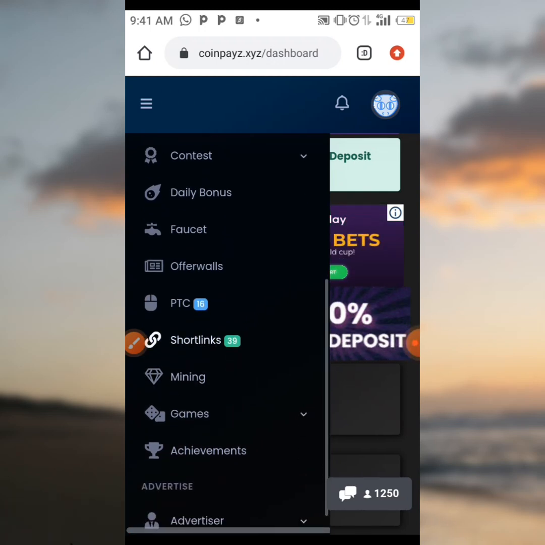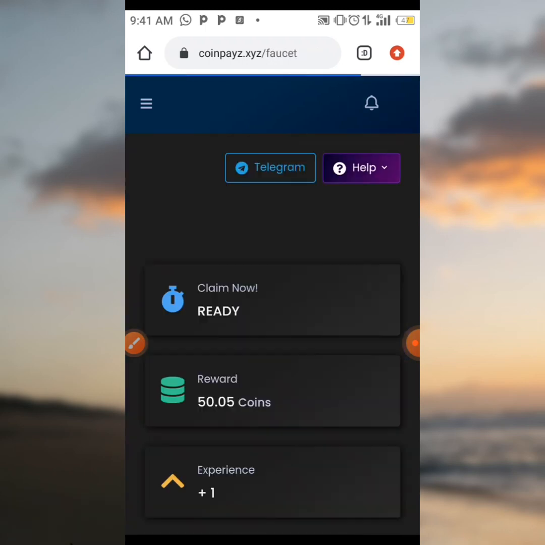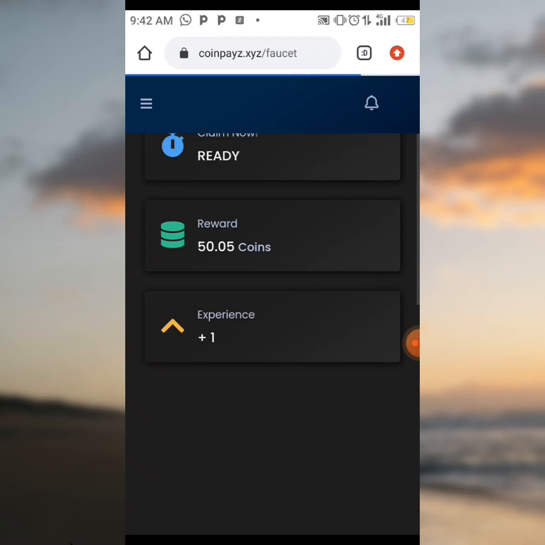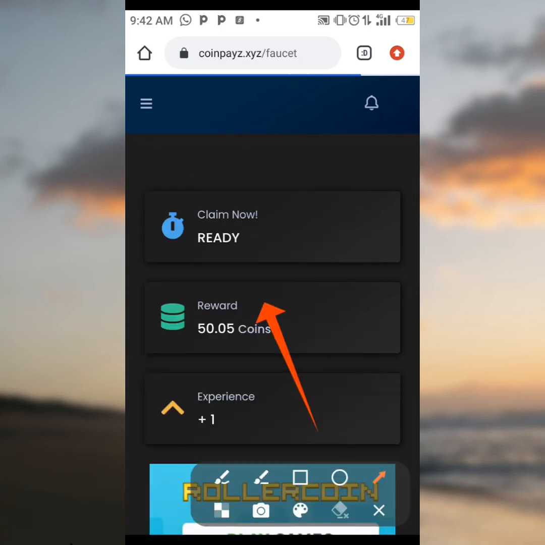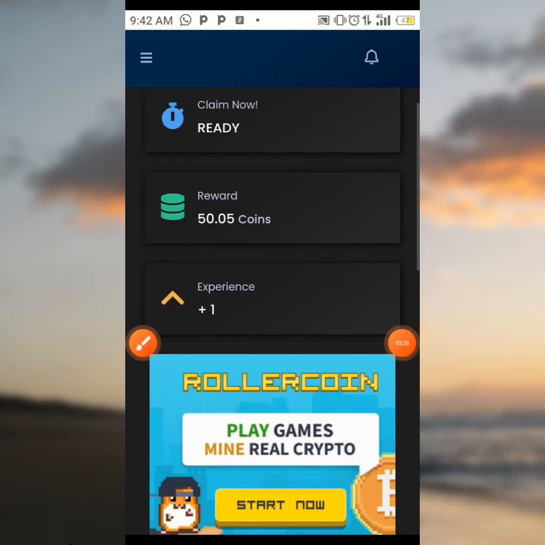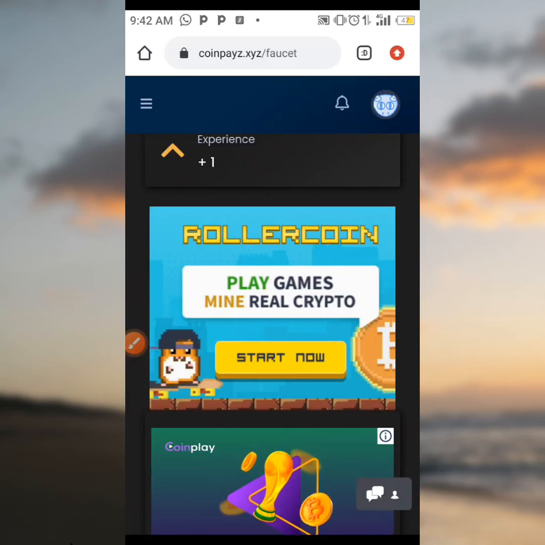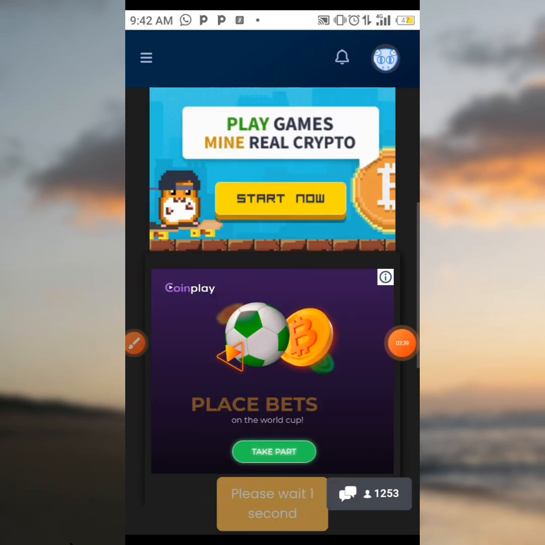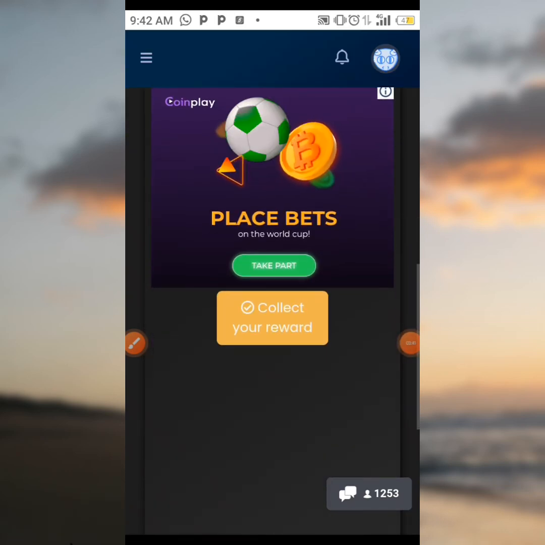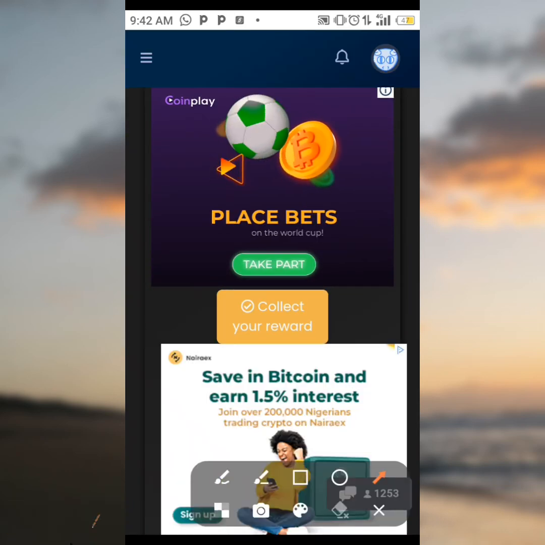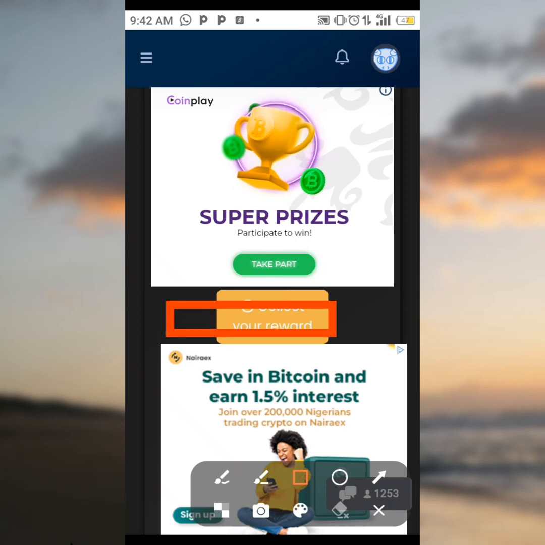Like the daily bonus and faucet, when you tap on the faucet, I'm going to be showing you on the faucet. When you tap on faucet, as you can see over here, the reward is 50 coins. Now all you need to do is scroll down. Now when you scroll down, all you need to do is just tap on collect reward, which is over here.